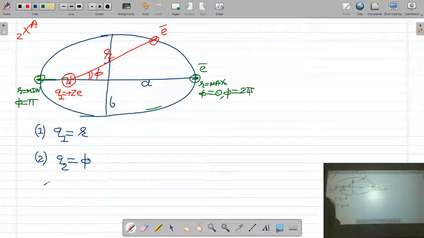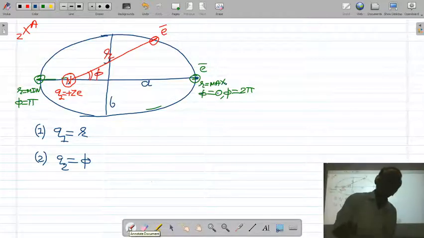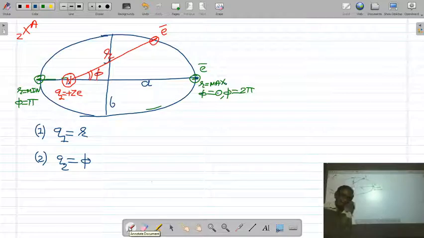So we require two coordinates r and phi. Instead of Cartesian coordinates x, y, z, here we are using polar coordinates r and phi.